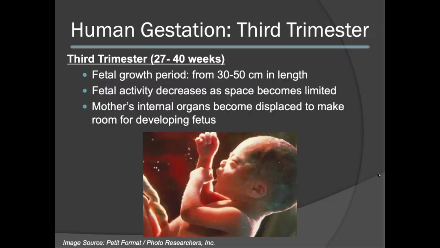During the third trimester, there is also an extensive amount of fetal growth. The fetus will typically grow from 30 to 50 centimeters in length. In general, as the third trimester nears its end, the fetal activity will tend to decrease. This is because the space within the uterus becomes limited. In addition, the mother's internal organs will become displaced in order to make room for a developing fetus.